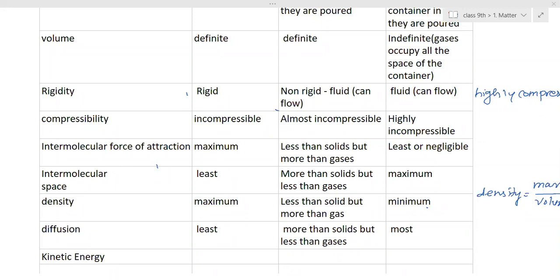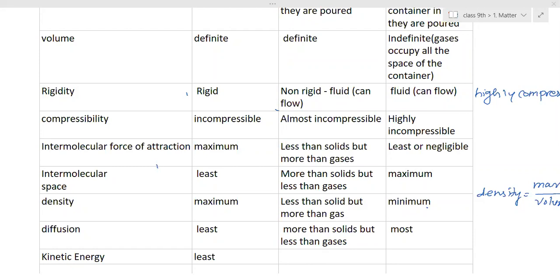So kinetic energy is the type of energy present in every object when it is moving. Whenever you start moving, you will gain kinetic energy. Any object, whenever it is in motion, leaving its place and moving somewhere, the energy present in the body in that motion is called kinetic energy. Now you have to check this motion. Solids are movable very less. They can move, but they are only vibrating. So they have less kinetic energy. We call it least among all three.